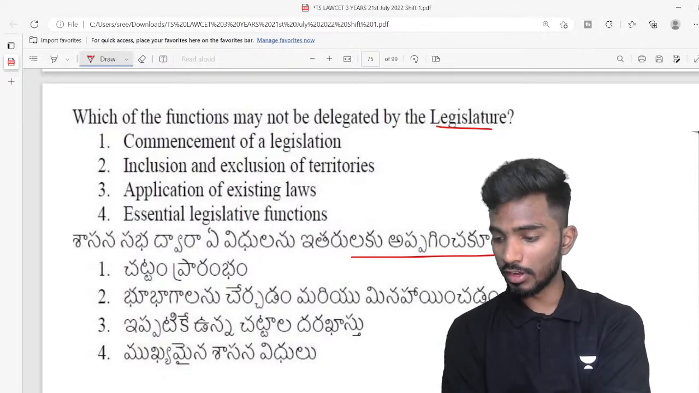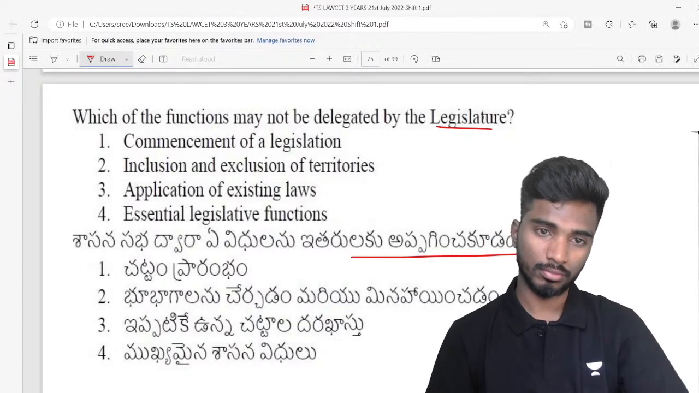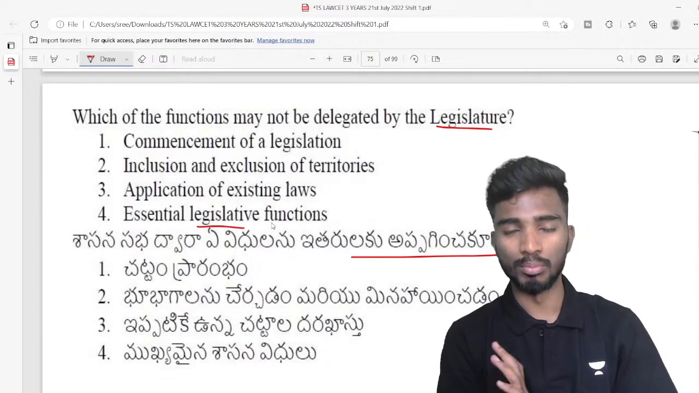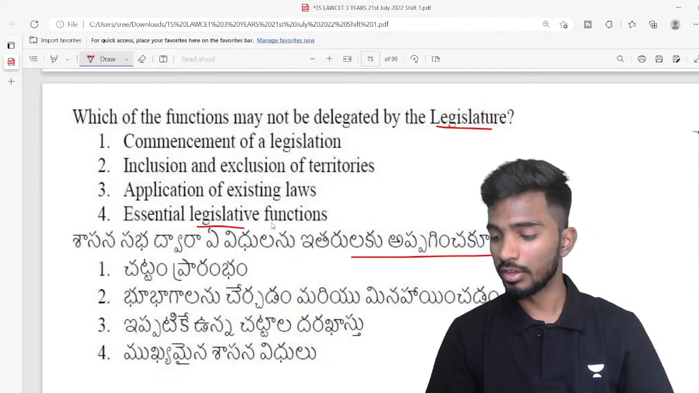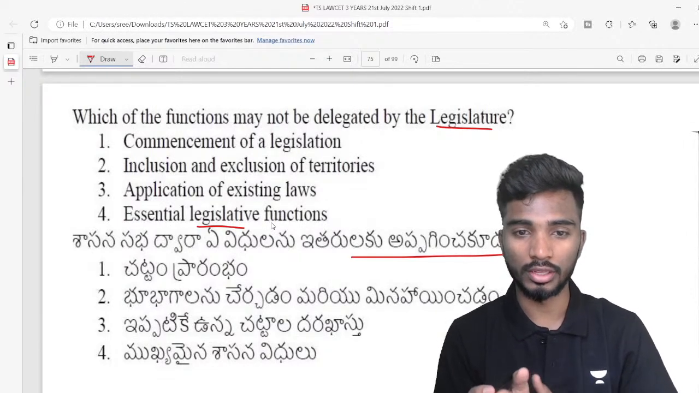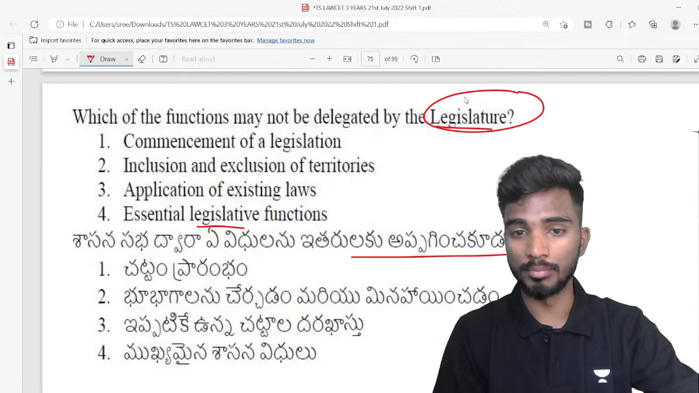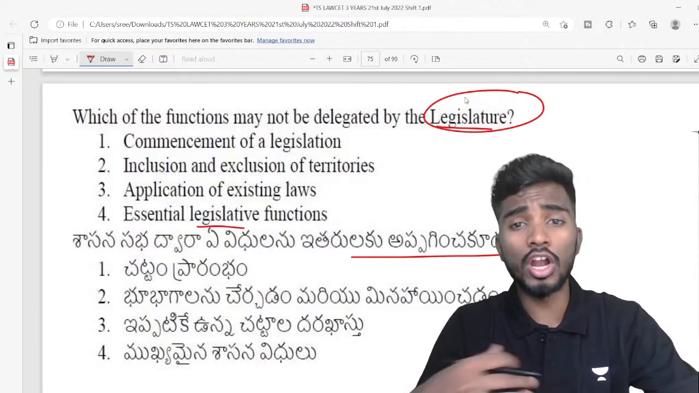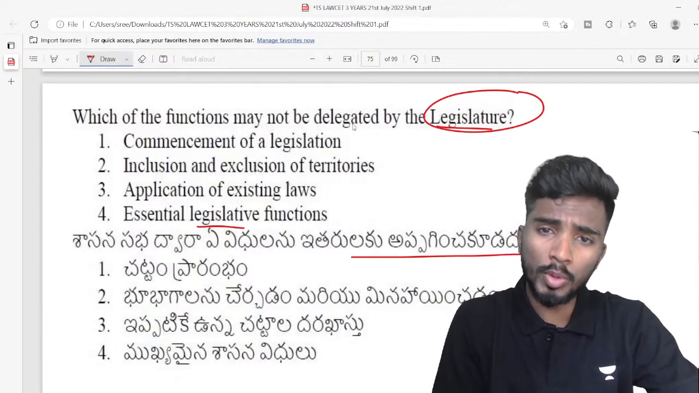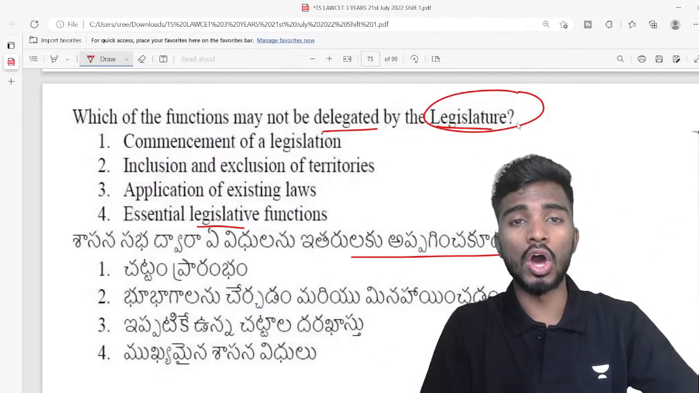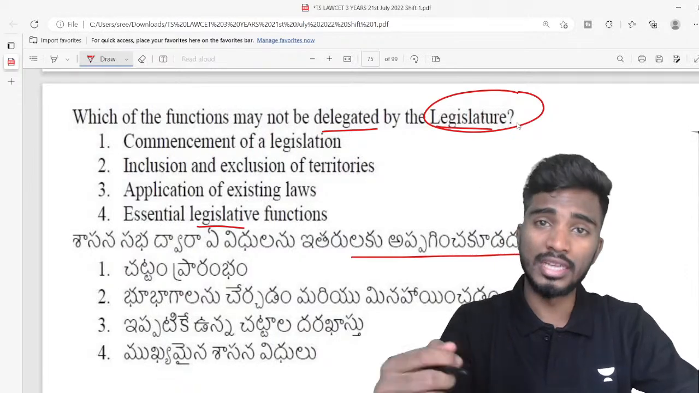Very good, Alpha. No, see, what are essential legislative functions? Essential legislative function means making the law. Making the law is the most essential function of the legislature. It cannot be delegated, right? So what do you mean by delegating? Delegating means once a law is made, once it gets the assent of the governor or the president, it is not enforceable directly, right?